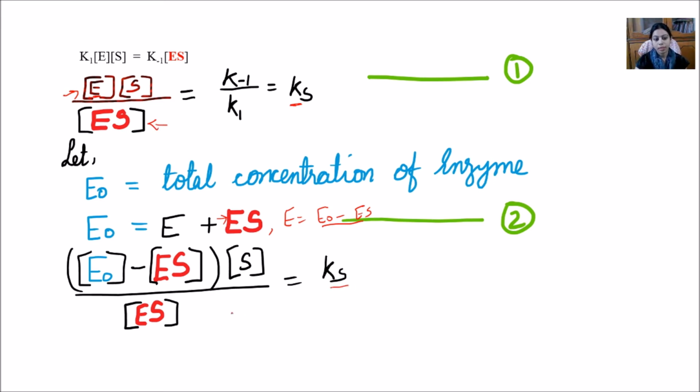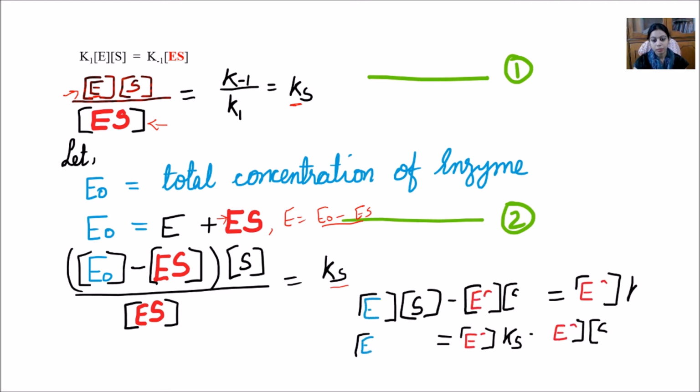Now how can we rearrange? As I said, we are finding the equation with respect to the ES. Once we know what the ES concentration is, we can determine the rate of the reaction. So let's express it in terms of ES.